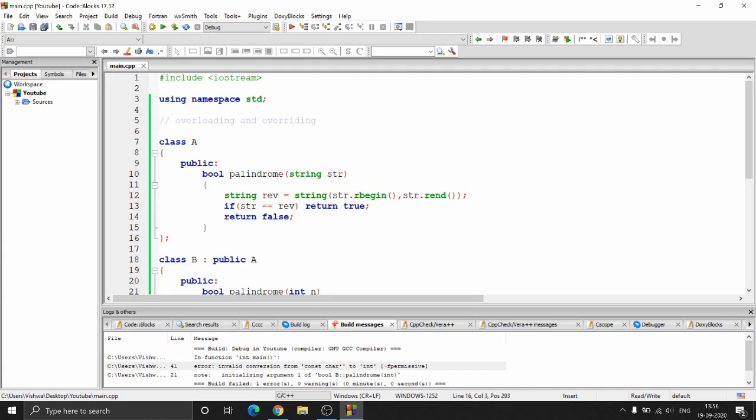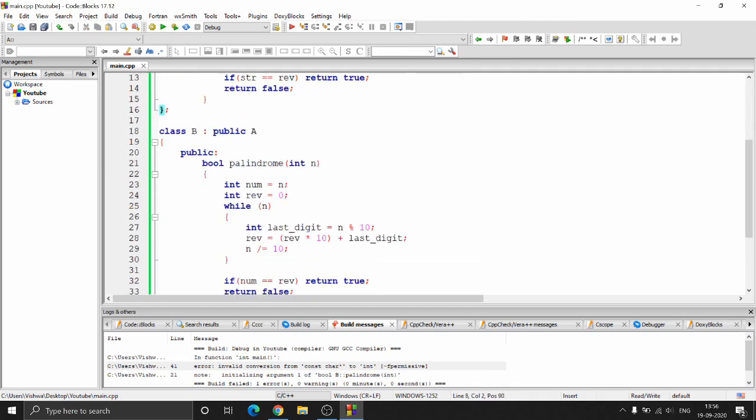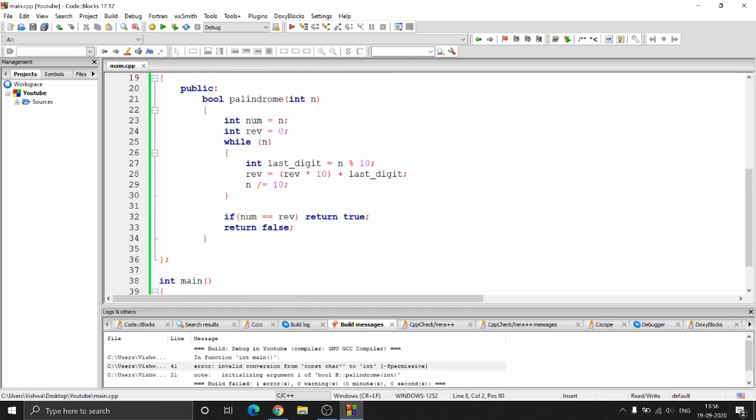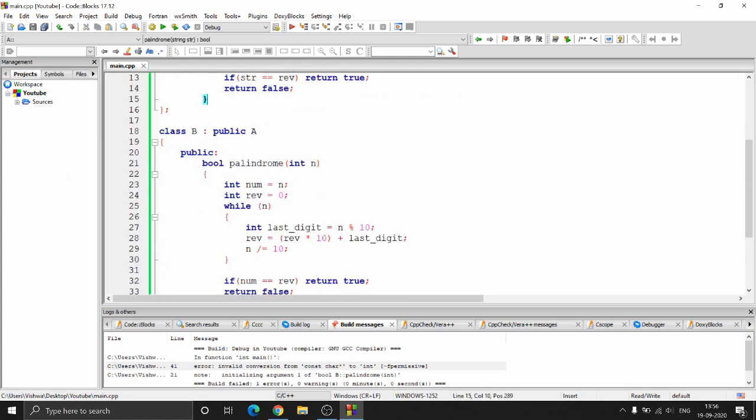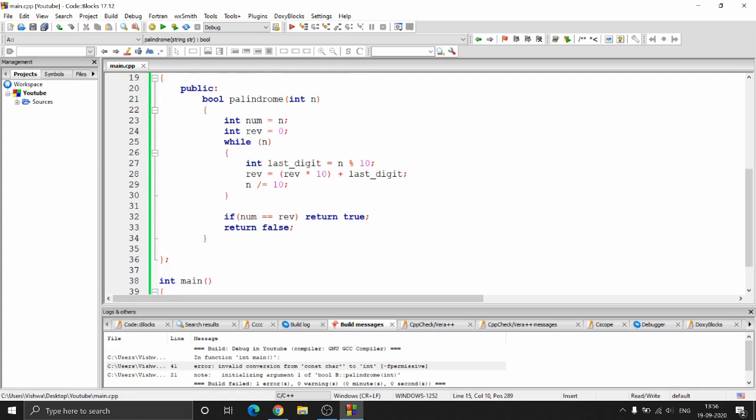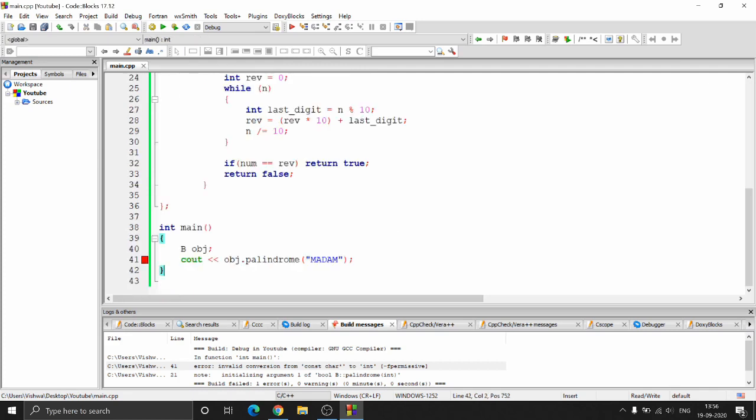Well, this is not limited only to the functions. You can even overload the constructors also if you want to. So that is the scope of overloading and overriding. In the next video, we'll talk about how to access this function, like the super function, from a child class. So we'll see how to do that in the next video. Until then, happy coding.